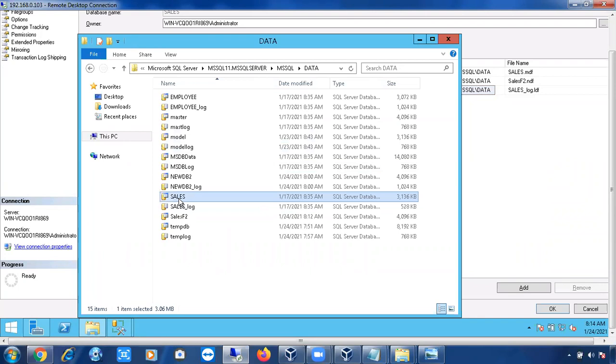See here, this is the sales database MDF file, this is the log file, and we have just now added an NDF file, sales NDF file, right? This is a physical file. Right. So my question is, can we create a database without .mdf or .ldf?